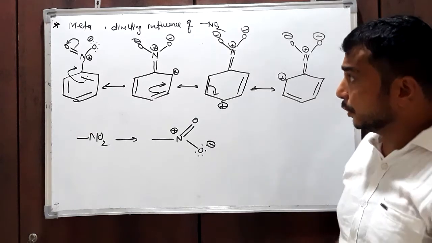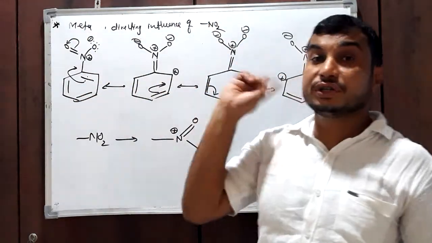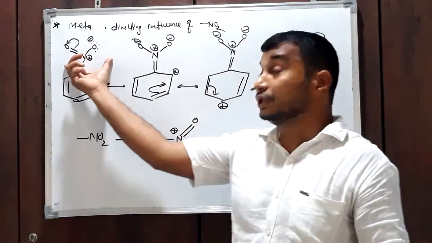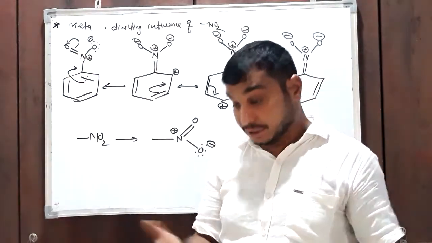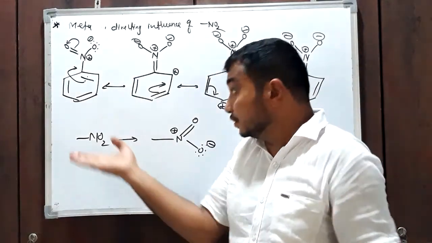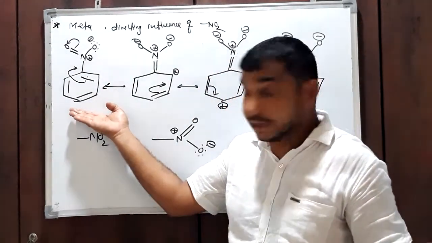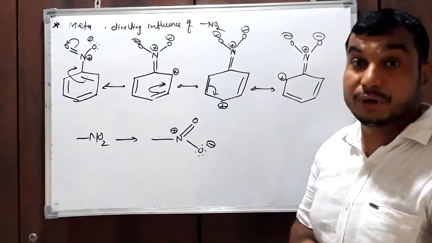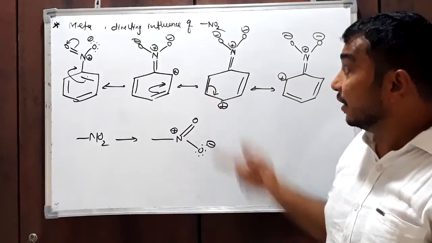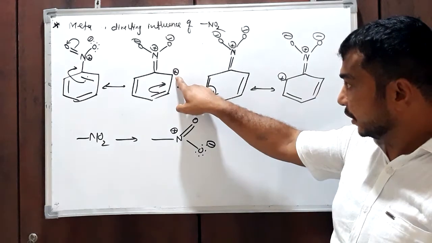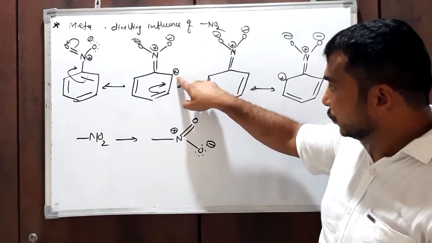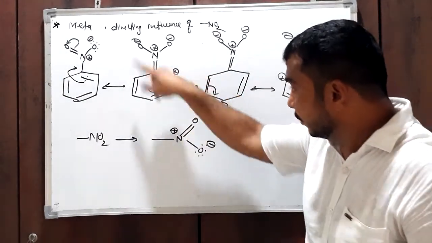Now see, the nitro group is an electron withdrawing group because nitrogen has a positive charge, therefore it will withdraw the electron density from the rest of the benzene ring. That's why it is an electron withdrawing group. It withdraws electron density and makes the benzene ring electron deficient. One of the positions gets a positive charge, and this positive charge is in conjugation with a double bond.